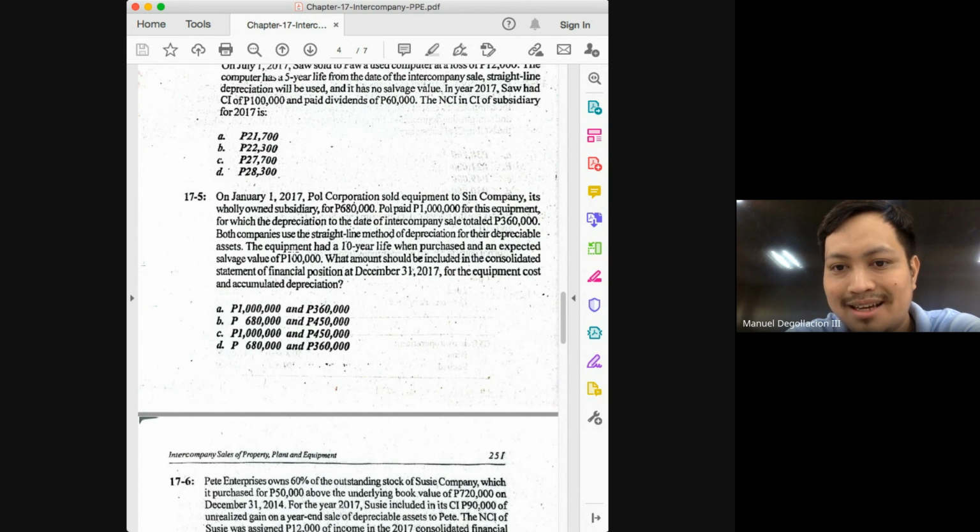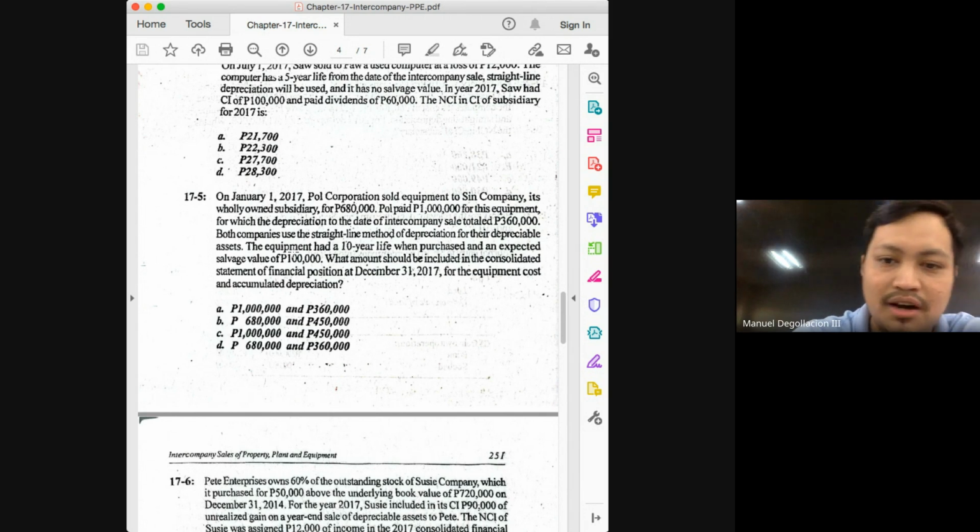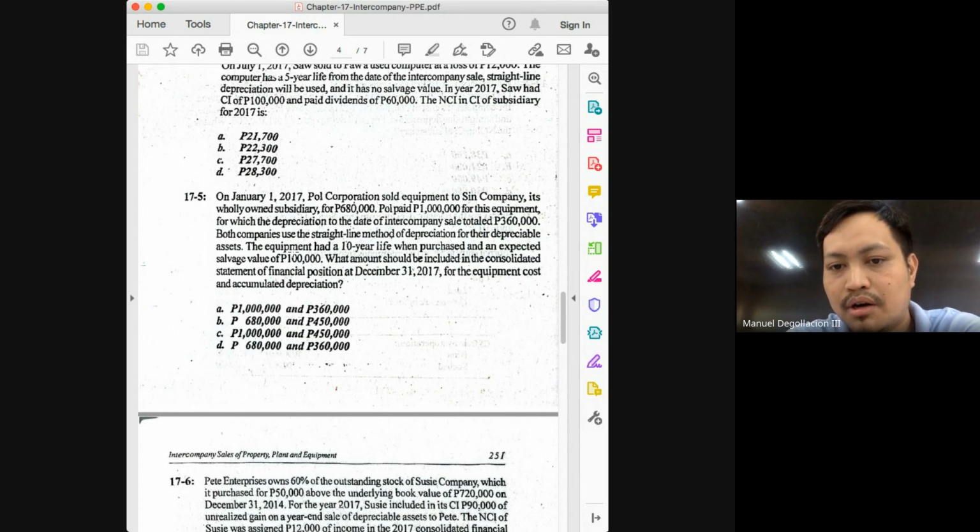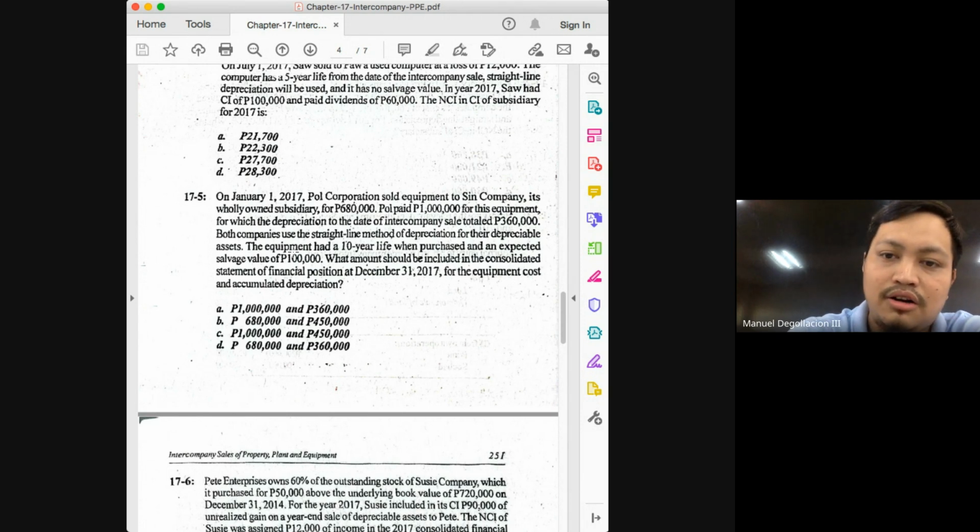Okay, but again, what's the question here? What amount should be included in the statement of financial position and accumulated depreciation? Okay, so we know that it will remain at 1 million and not at 680. So our answer here will either be Alpha or Charlie. But we already know, class, that Alpha is incorrect because the 360 was the accumulated depreciation as of start of 2017. And what is being asked here? End of 2017. So you will have to account for another year of depreciation.